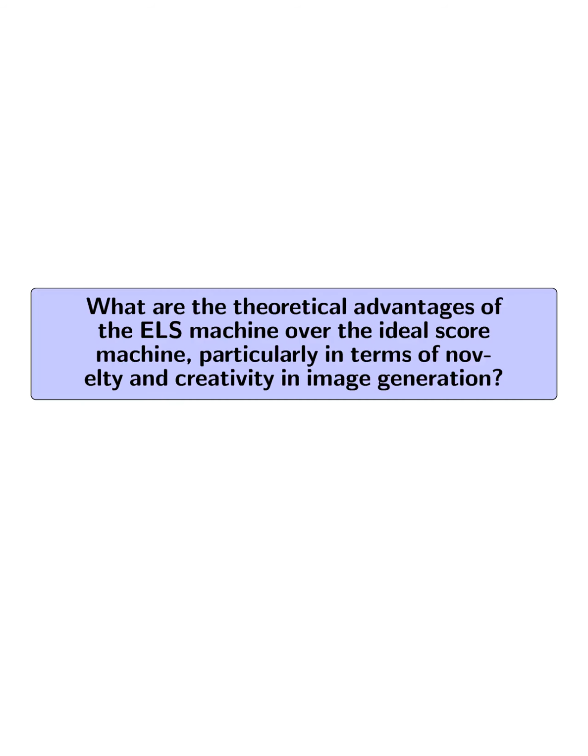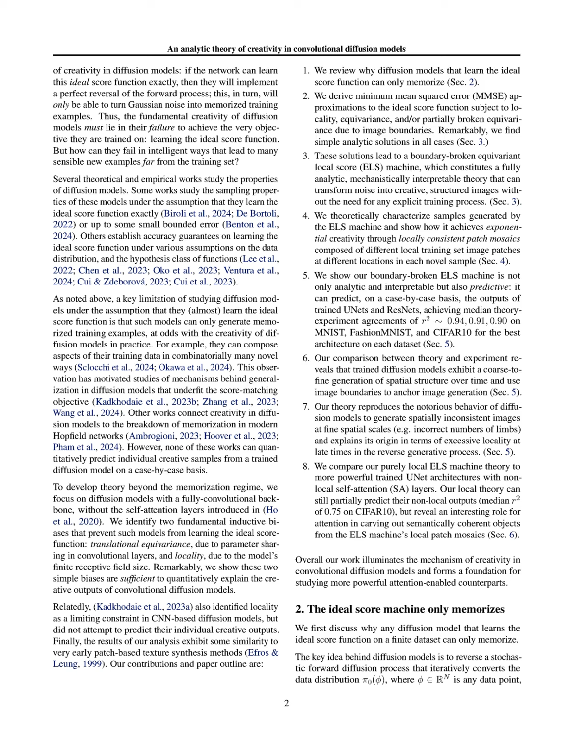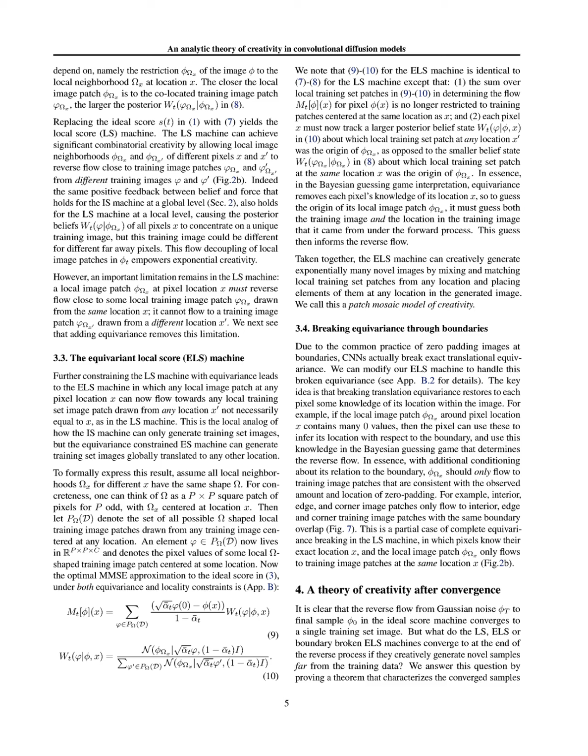What are the theoretical advantages of the ELS machine over the ideal score machine, particularly in terms of novelty and creativity in image generation? The ELS equivariant local score machine offers significant theoretical advantages over the ideal score machine by enabling the generation of novel images through a mechanism of patch mosaics. While the ideal score machine is constrained to memorize training data, producing only exact replicas of the training set, the ELS machine creatively combines local image patches from various locations,